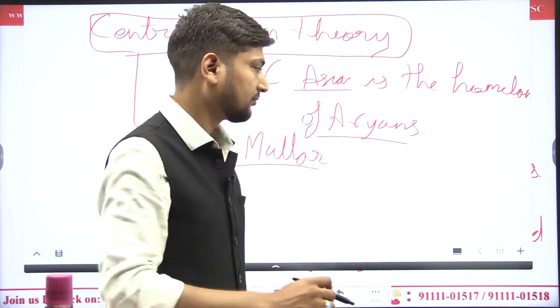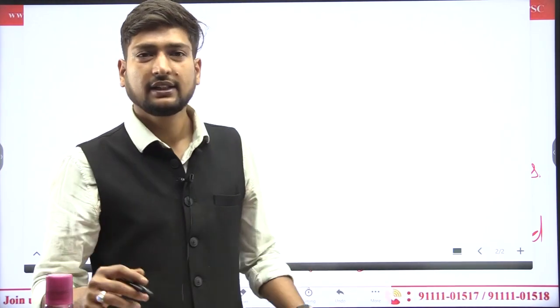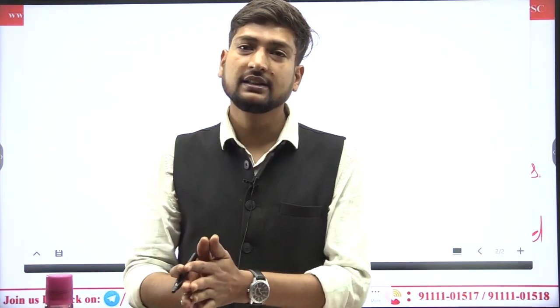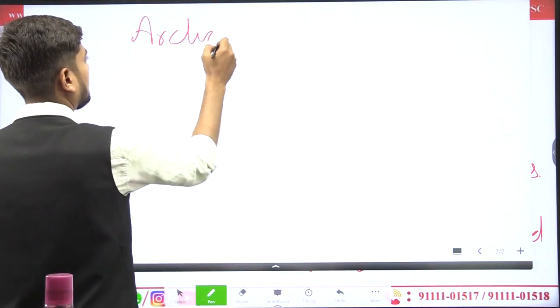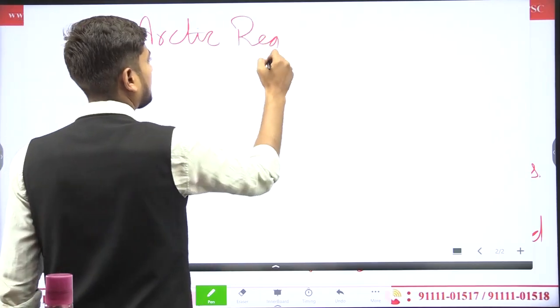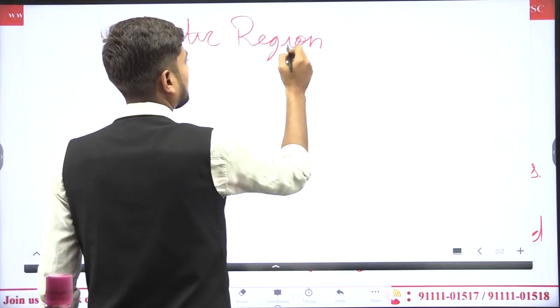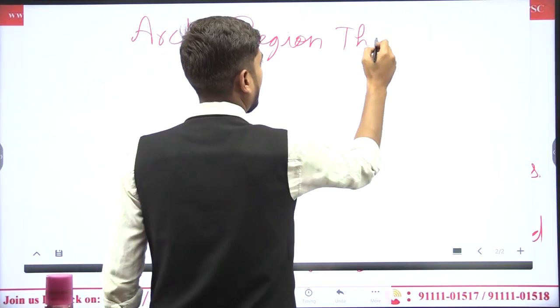Next theory, let's see, is the Arctic region theory. What does this theory say?